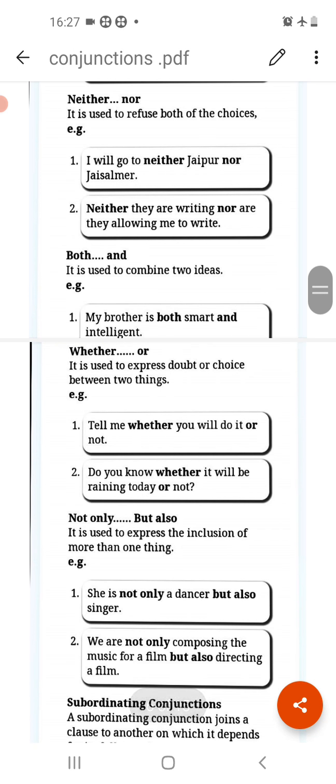Next is neither nor. It is used to refuse both the choices, meaning you do not have any choice. If you are refusing both the choices you have, for that we use neither nor. It is negative, and neither is always used with nor.